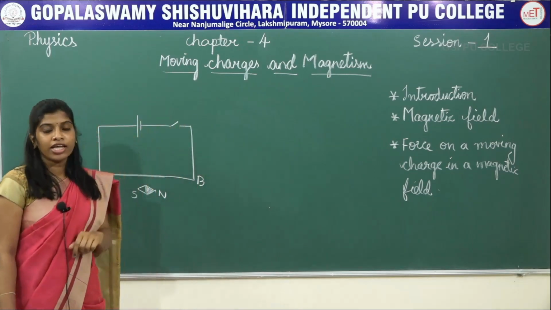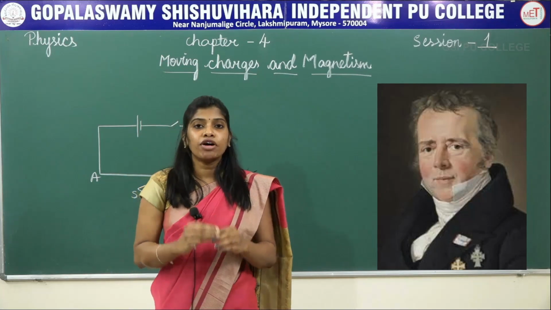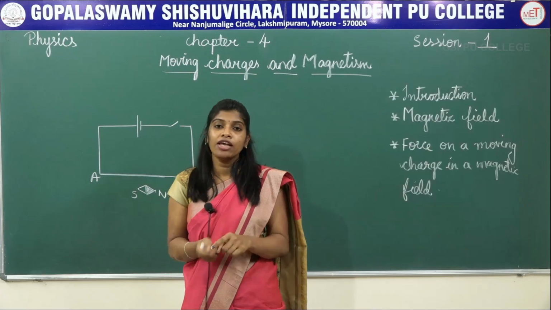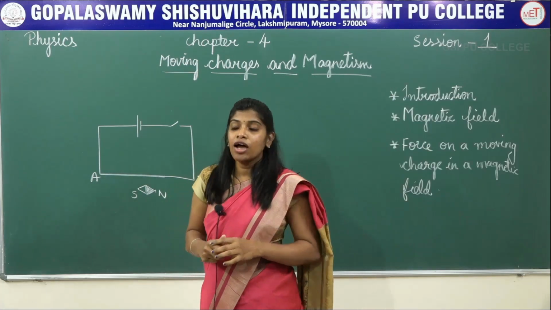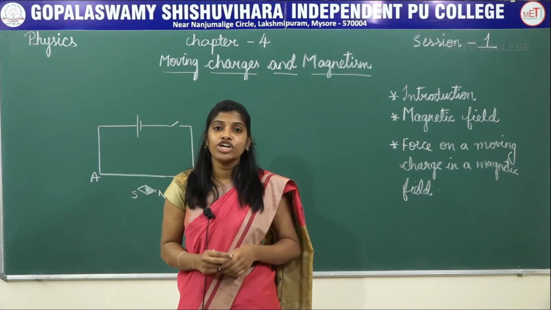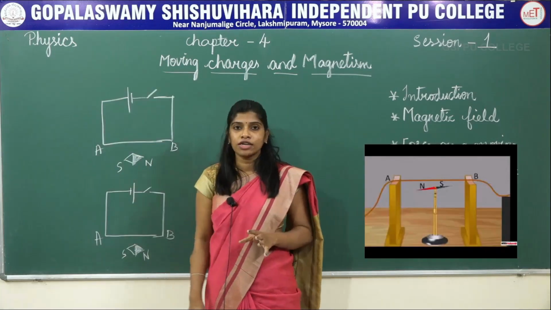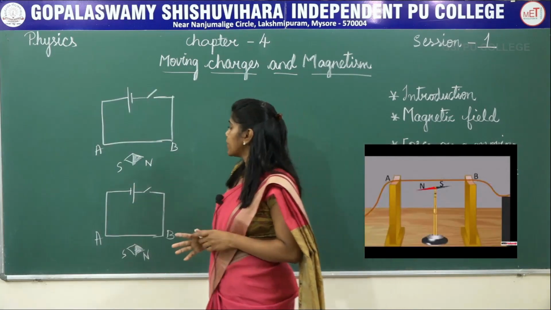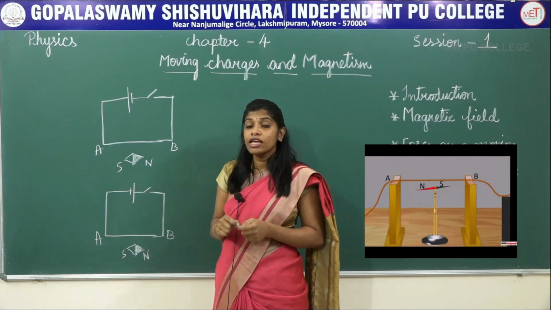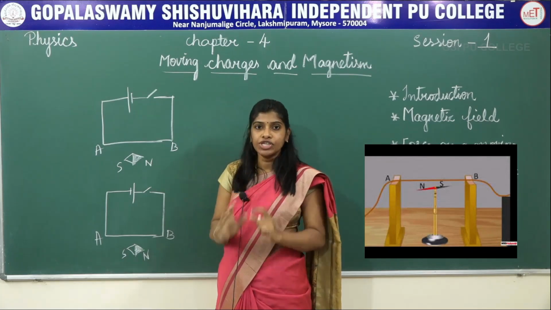Coming to the introduction, in the year 1820, the scientist named Oersted performed an experiment and he noticed that there is a connection between the electric current and magnetism. Earlier, magnetism was considered as a phenomenon arising due to the force caused by magnets. Oersted noticed in his experiment that whenever current in a conductor is flowing, there is a noticeable deflection in a magnetic compass needle which was kept nearby.